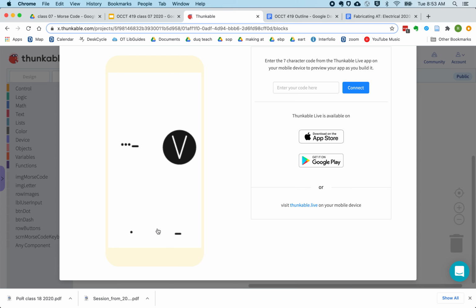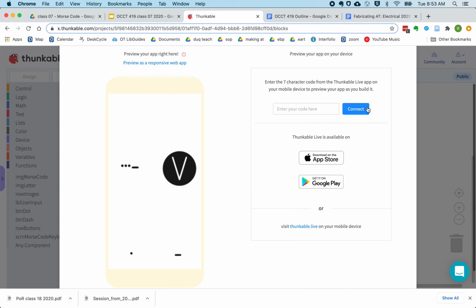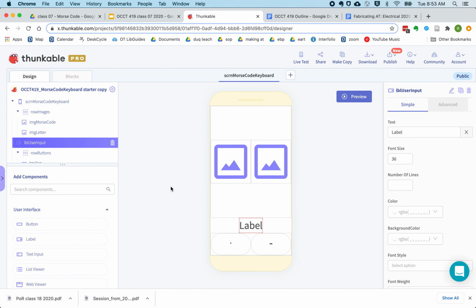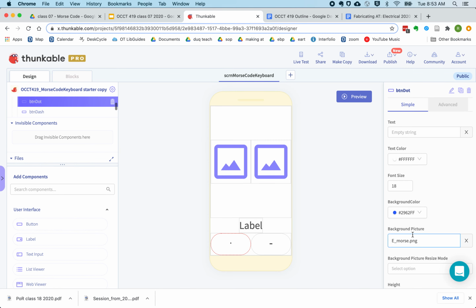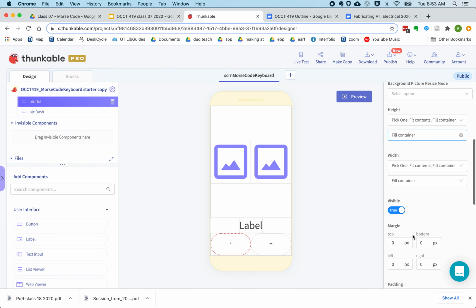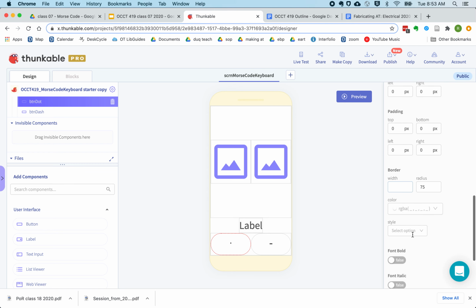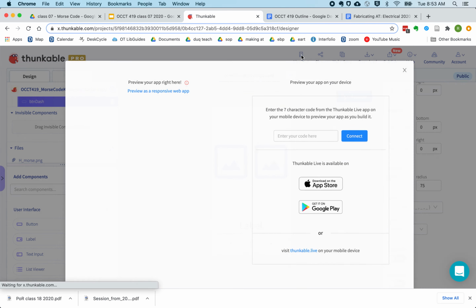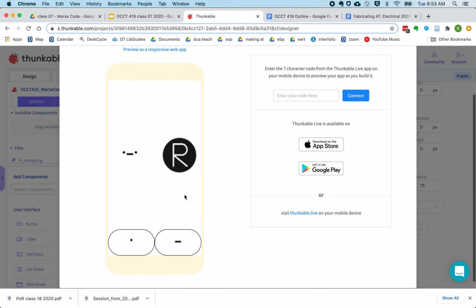One thing you'll notice, there's no outline on those buttons. So let's change that. Set a solid border of width 1 on each. And now when we live test, we'll get explicit buttons in here.